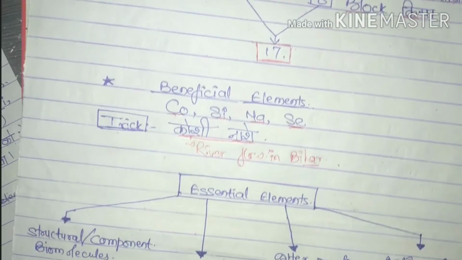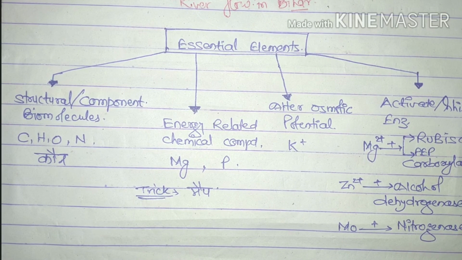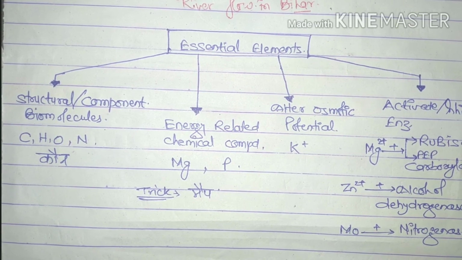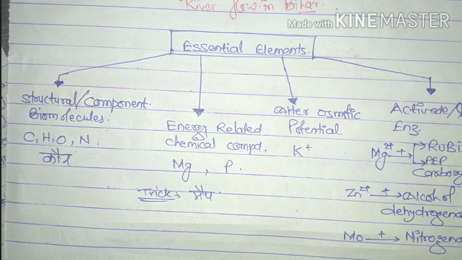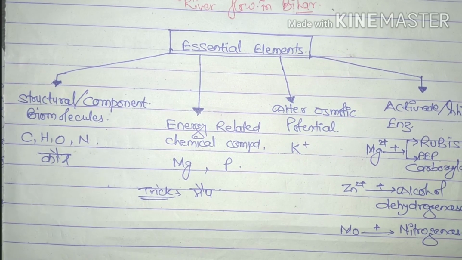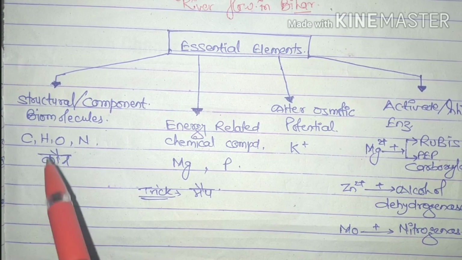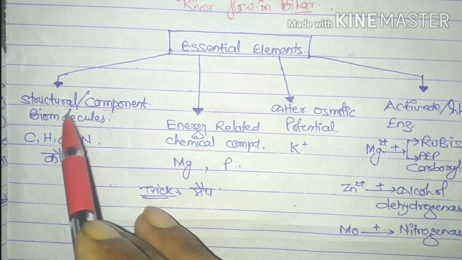Now we will discuss the essential elements, which are very much required for plants too, and there are 4 categories. The first one is structural or component biomolecules.